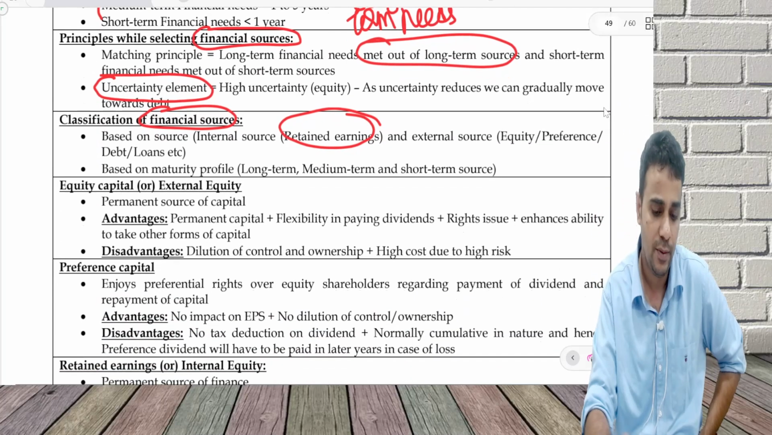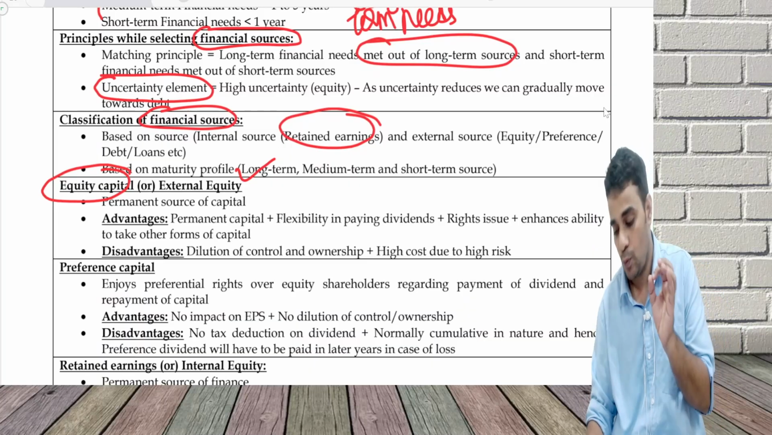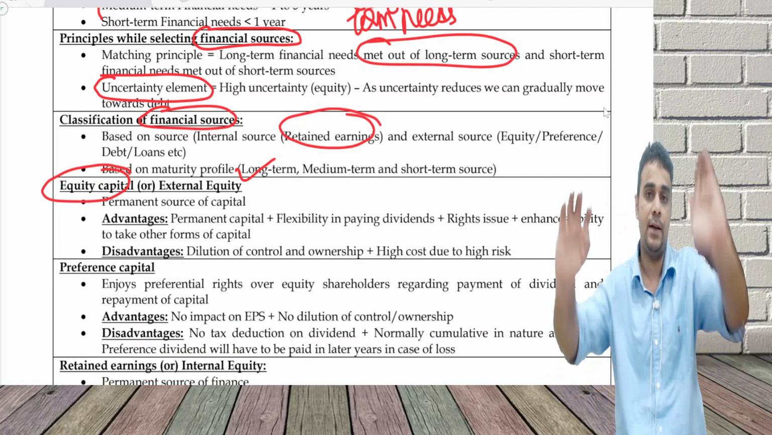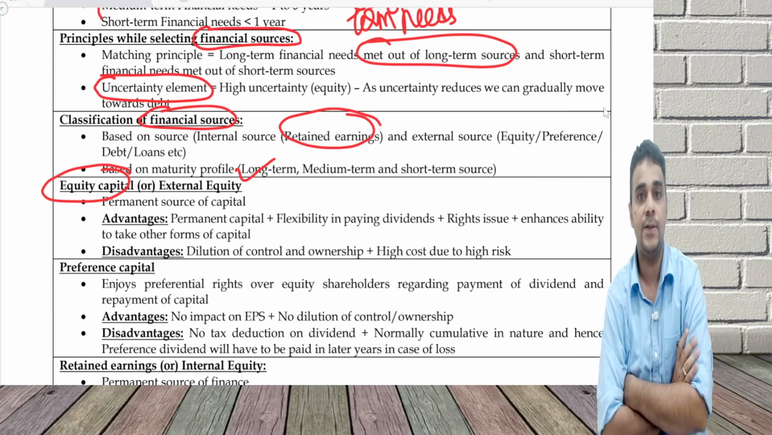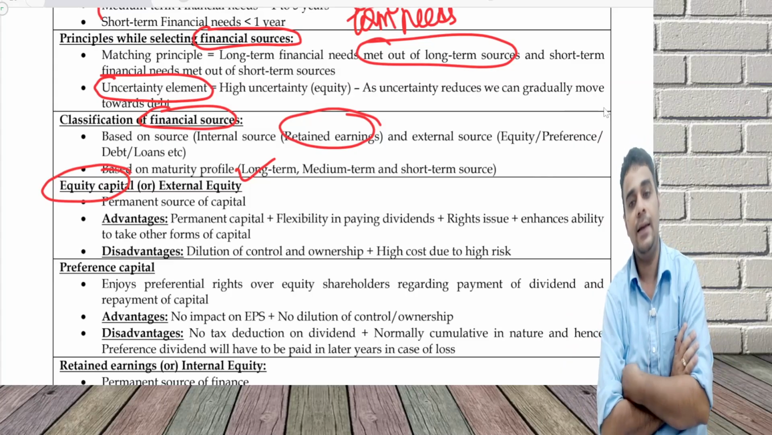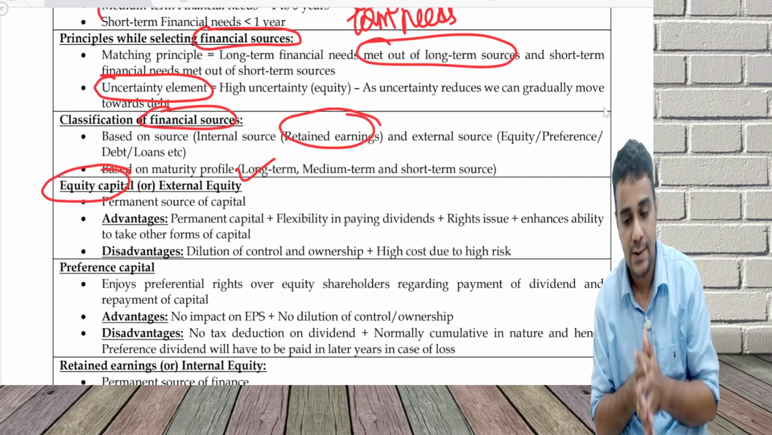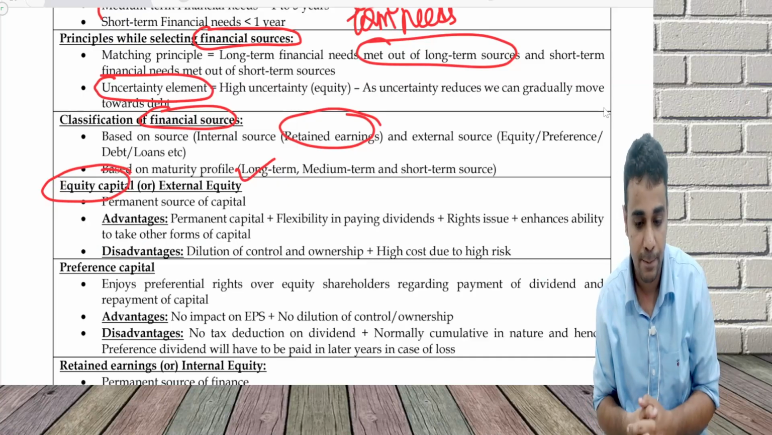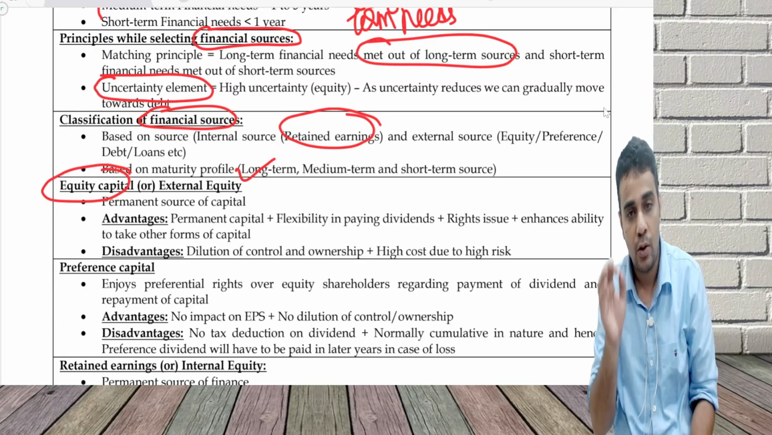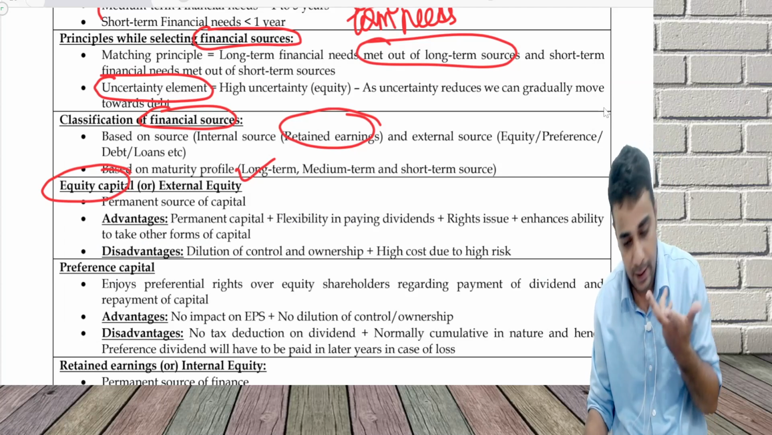Now comes the first form of capital, equity capital or external equity. This is a permanent source of capital. There is no repayment which I do unless I do a buyback or something. Ideally, this is what an organization will take whenever there is an uncertainty element, whenever I'm starting a business, whenever I need it for long term purposes. So the first thing is this, called equity. There are a lot of advantages of equity. It is a permanent capital.